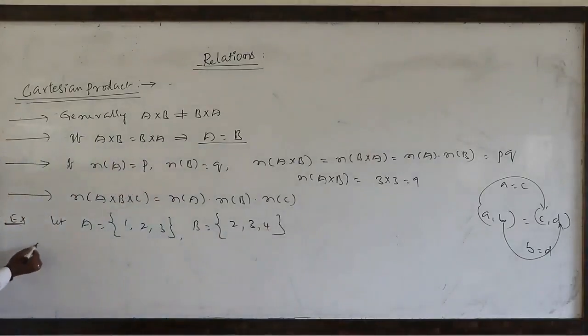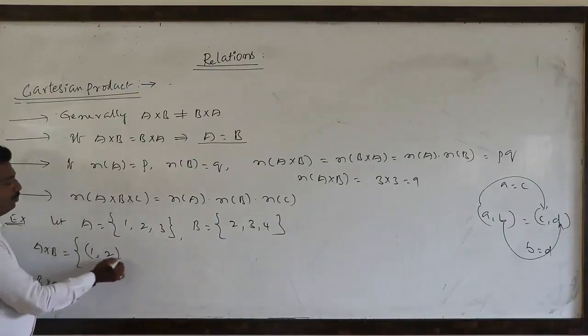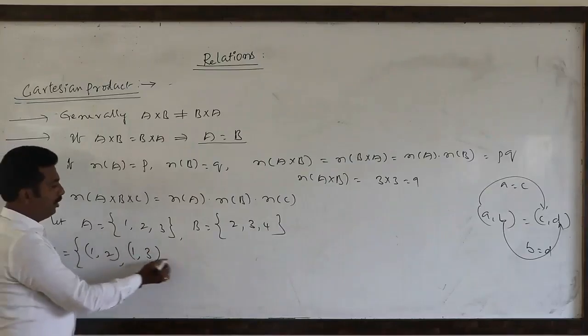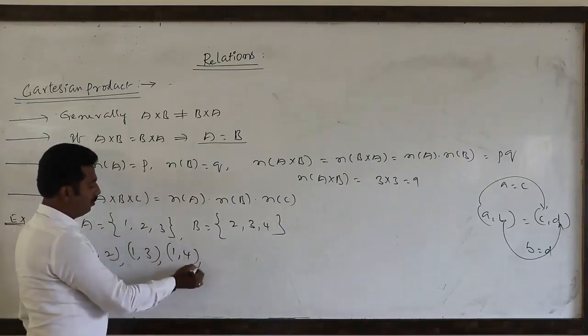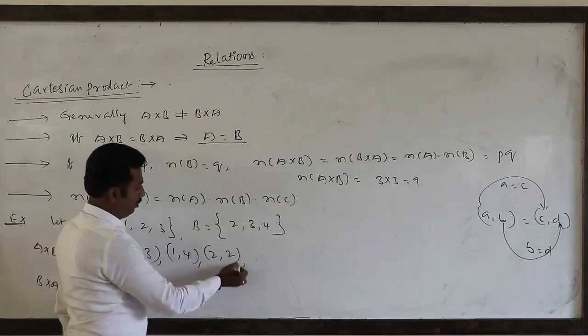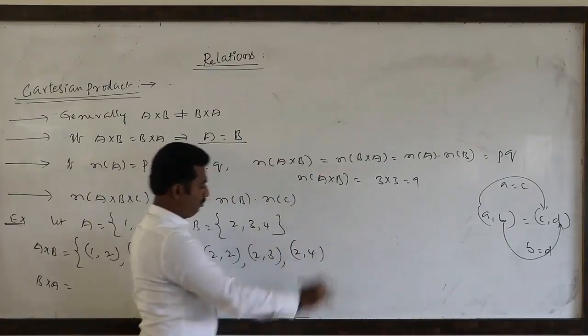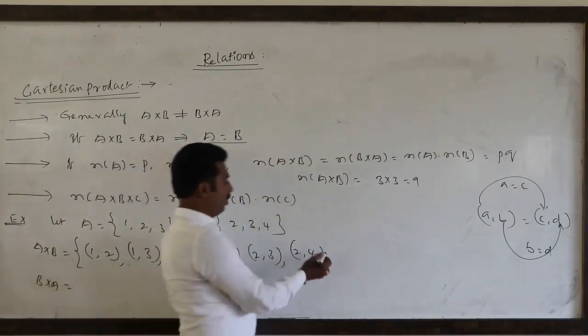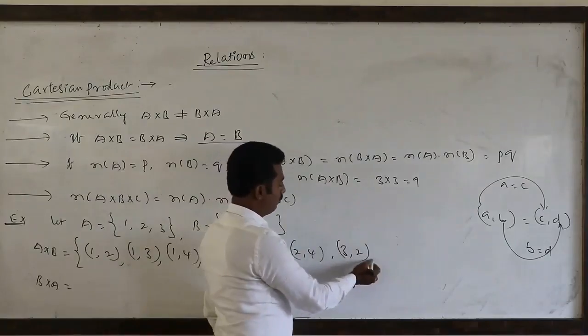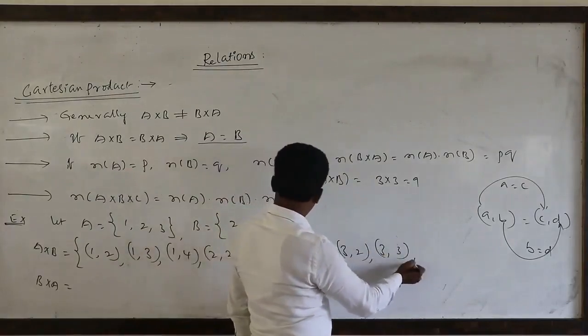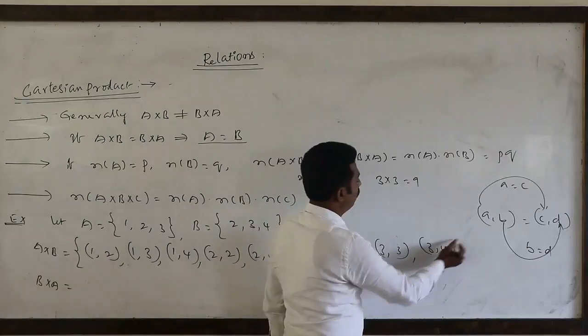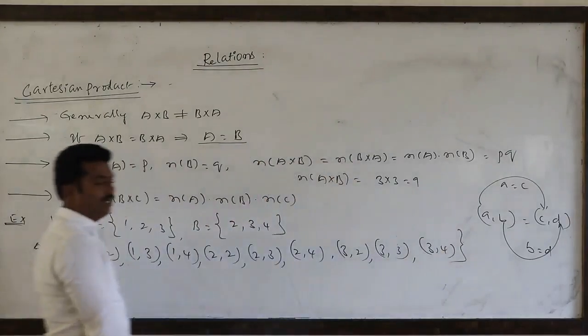Now we'll see what is A cross B and B cross A. A cross B: (1,2), (1,3), (1,4), (2,2), (2,3), (2,4), (3,2), (3,3), (3,4). This is A cross B.